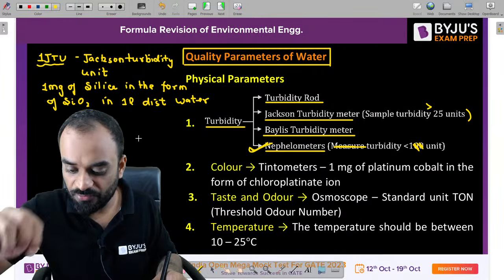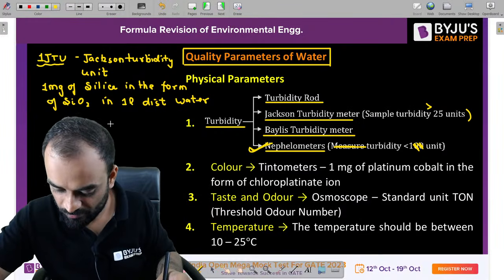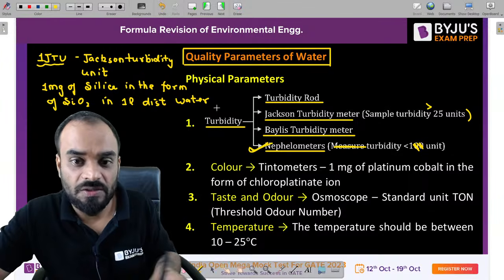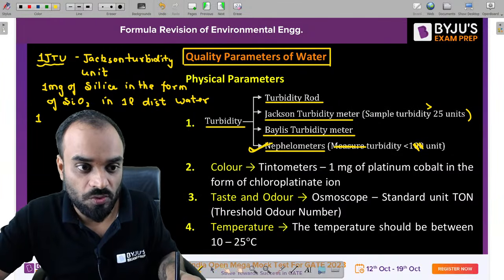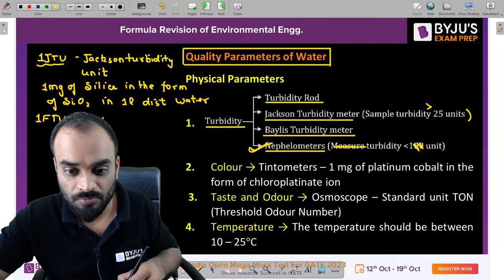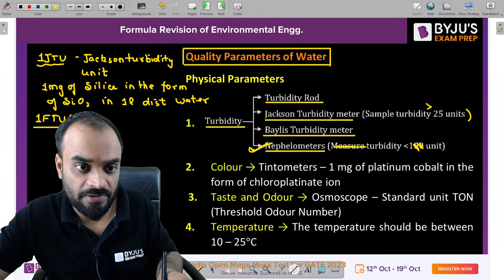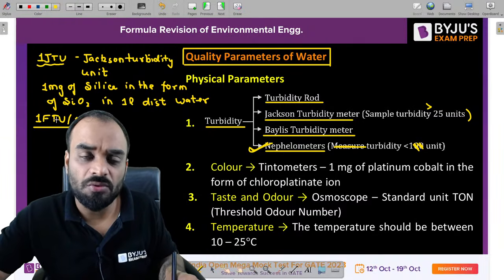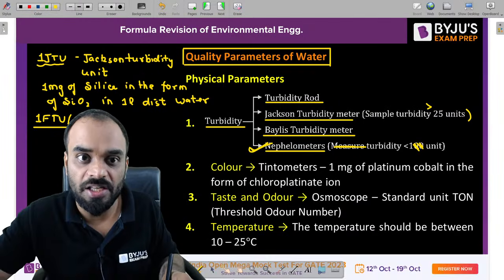Similarly guys, we have, yes, 1 JTU, and the next one is 1 FTU. Next one is 1 FTU, or you can write here 1 NTU. Very nice. FTU means formation turbidity unit. NTU means naphtho turbidity unit, right?